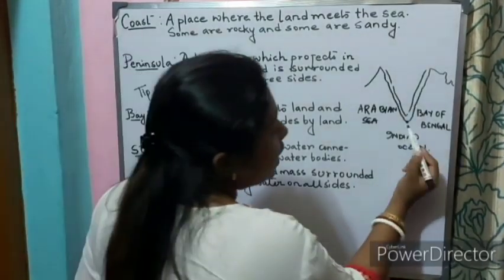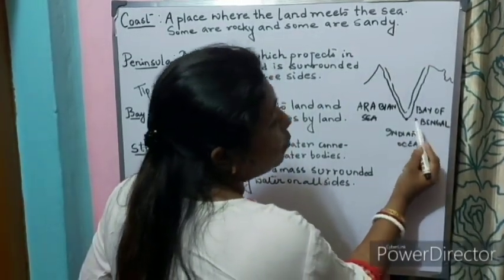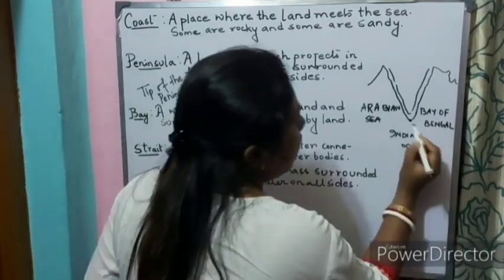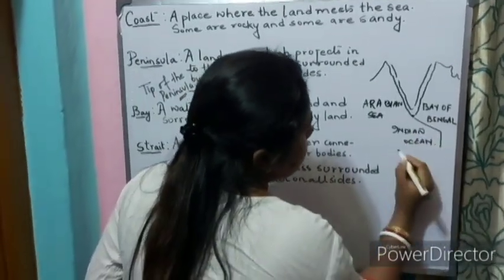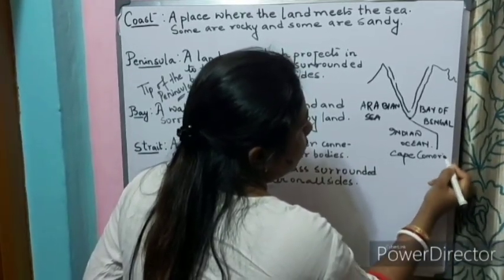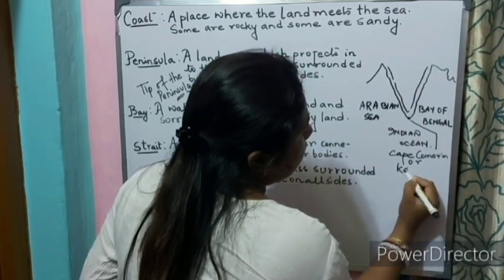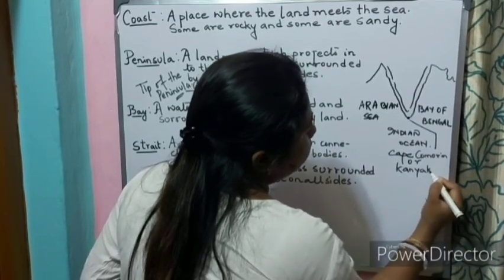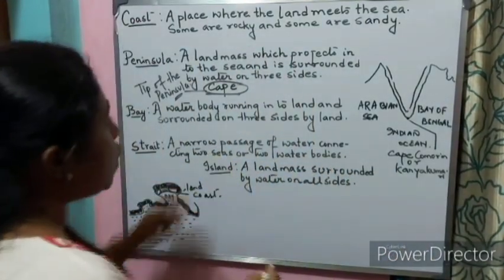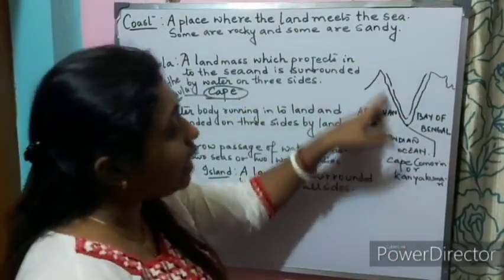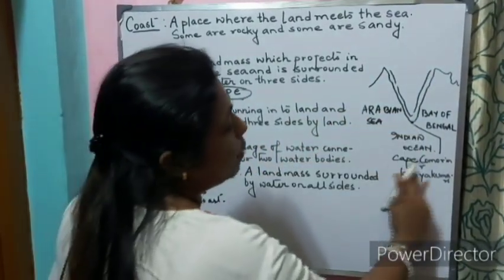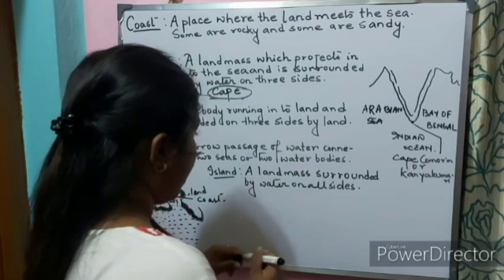Now, the southernmost tip of our Indian peninsula is called Cape Comorin or Kanyakumari. So, the tip of the peninsula is called a cape, and the southernmost tip of the Indian peninsula is called Cape Comorin or Kanyakumari.